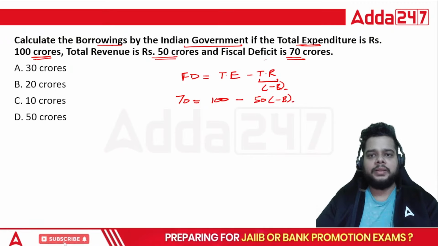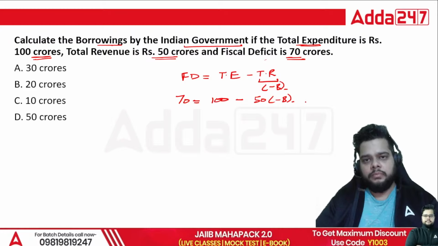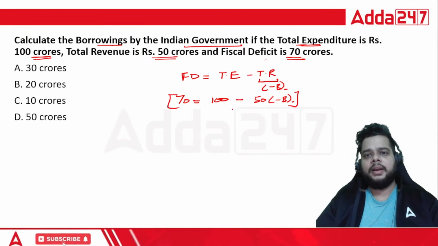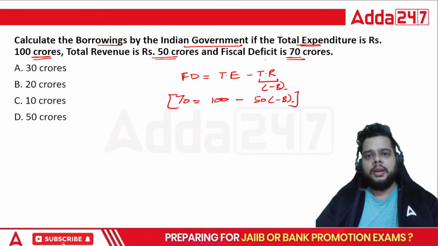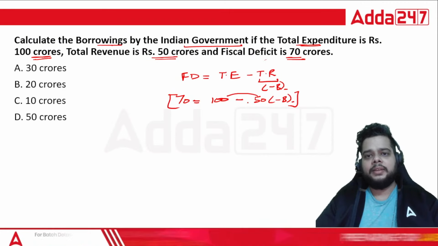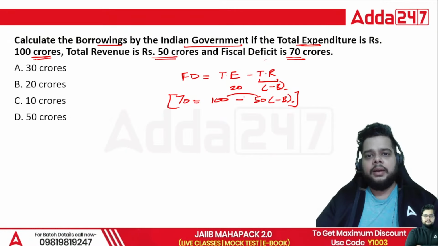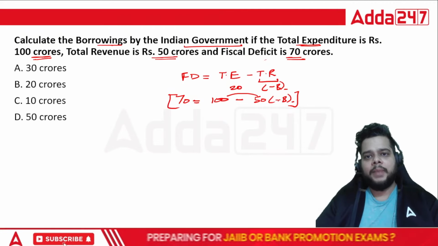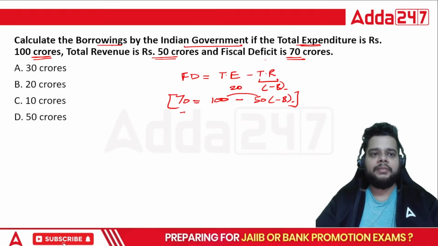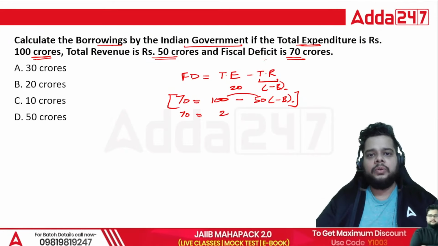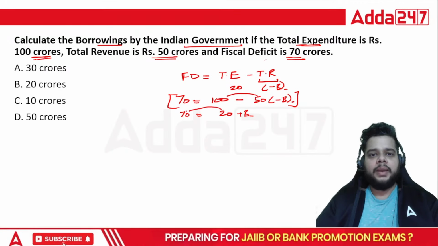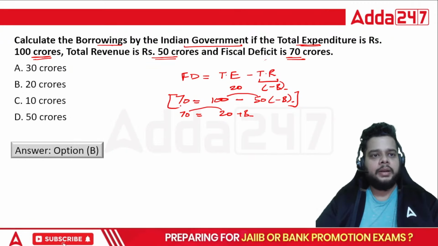Okay, so once you solve the particular equation, you will find that minus will be what, this particular 100 minus 50 will be 20, and 20 minus b will be this, fine. So minus minus will be plus. So you will have 70 is equal to 20 plus b, and b, the borrowings, will be 70 minus 20, which will be option D, fine.